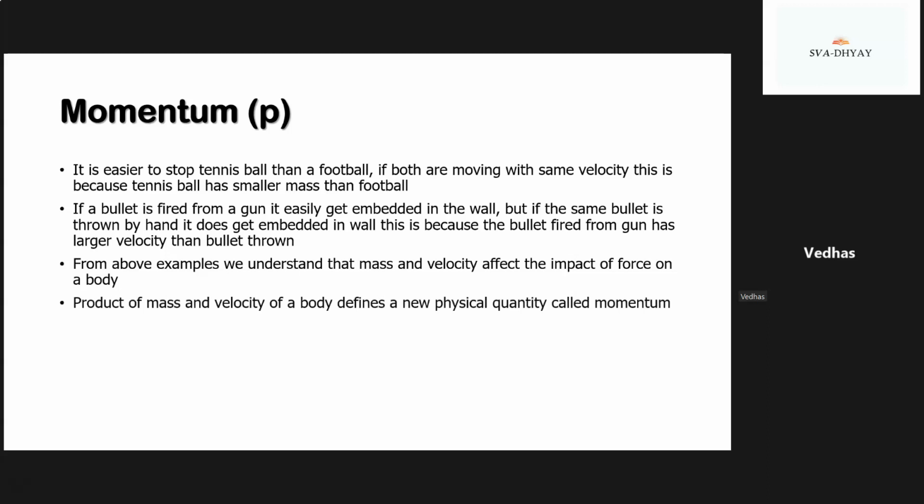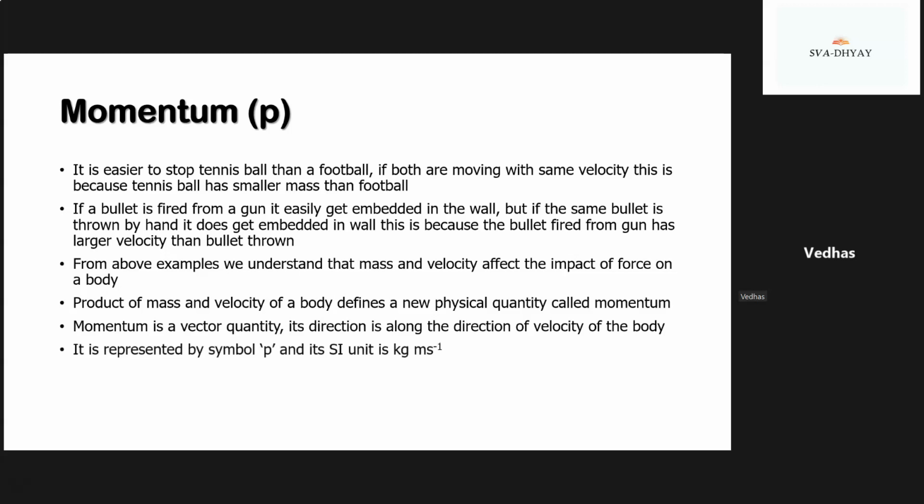The product of mass and velocity of a body defines a new physical quantity called momentum. Momentum is a vector quantity. Its direction is along the direction of velocity of the body. It is represented by the symbol P and its SI unit is kg meter per second. Momentum equals mass multiplied by velocity, or it can be represented as P equals m times v.